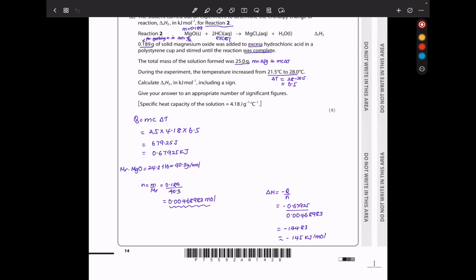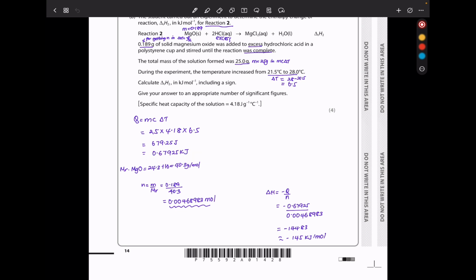So to do this, I can say Q is mcΔT. Since the solution is 25 grams, the mass is 25 times the given specific heat capacity times the temperature change, which is 28 minus 21.5, and I got 679.25 joules. Dividing by 1000, I got that in kilojoules.